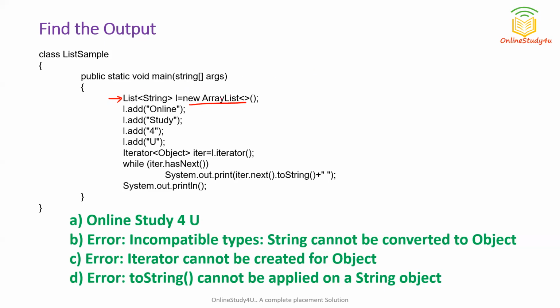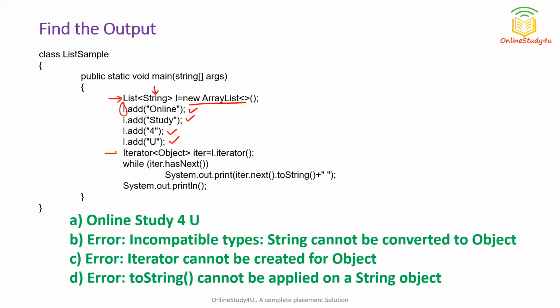So now it is an array list, and you can see we have created its generic type as string. So what does this mean? That we can have only string type of value. If nothing was mentioned here, it could have heterogeneous values, meaning of any data type. But since we have specified string, it can accept only string type of value. So you can see we have added l.add. So through the object reference l, we can add values using the dot add function. So we have added 4 strings in this. So our array list is having online, study, for, you. These four things as a string.